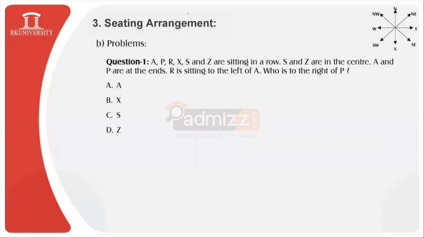Now, very first, what is your task? You need to find out what kind of seating arrangement it is. Since it is given that they are sitting in a row, what does this indicate? This is the case of horizontal arrangement. Once we know this, we will have to draw the table over here, which I had drawn, and I will be representing it soon. S and Z are sitting in the center, and A and P are at the ends. So let us quickly try to relocate these positions in the table.